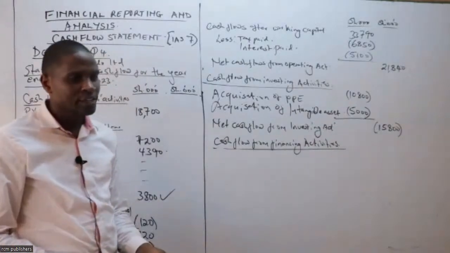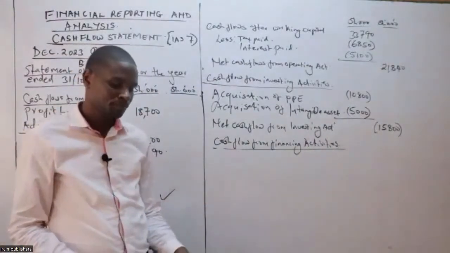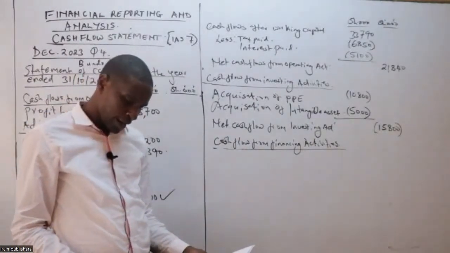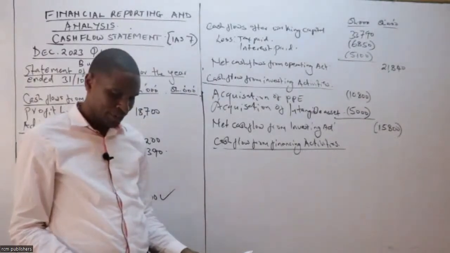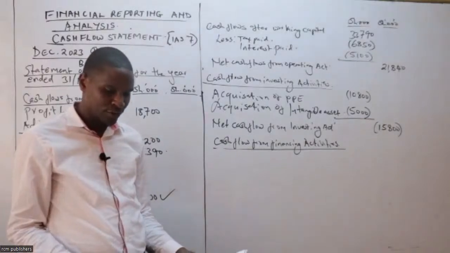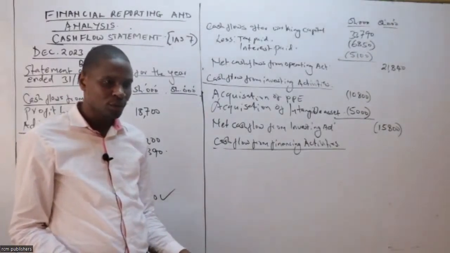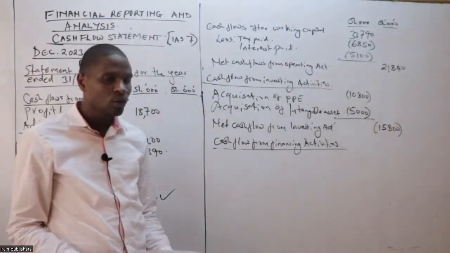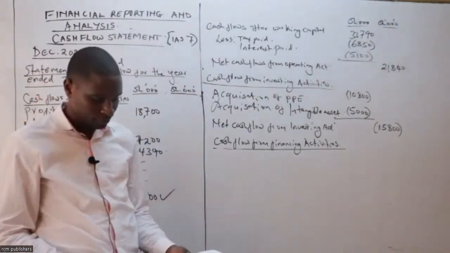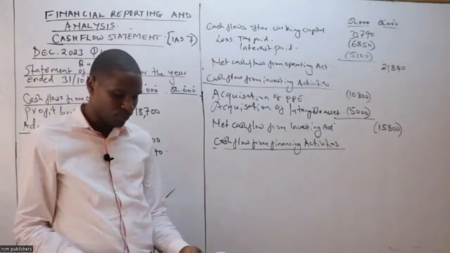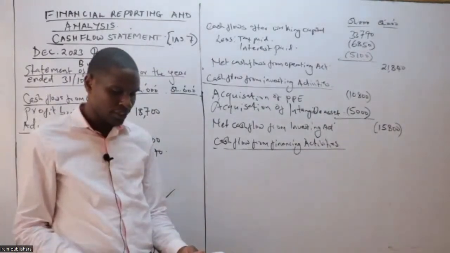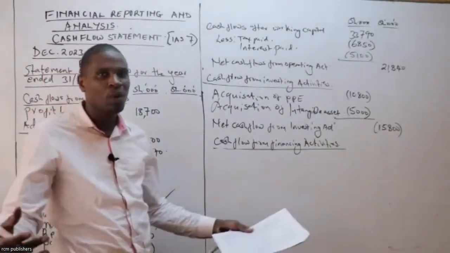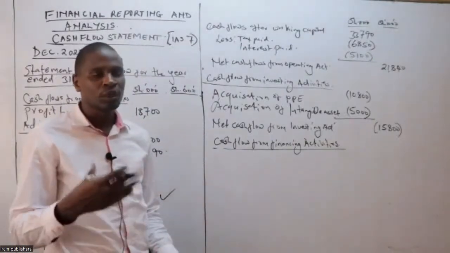Now, can you go direct to where we have the equity? That is where we shall get these items. Tuko na ordinary share. If you look at the start, ordinary share capital value was how much? 32,000. I don't know whether you can see that. Then at the end, ordinary share ni ngapi? Did they issue share? Do we have any other information that is talking about the ordinary share? Remember, ordinary share and the share premium hizo zinakuwa cousin. You can combine them or you can work them separate.